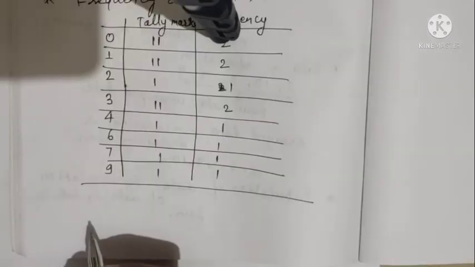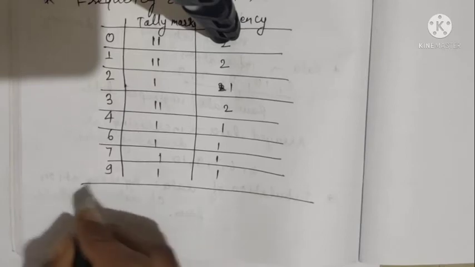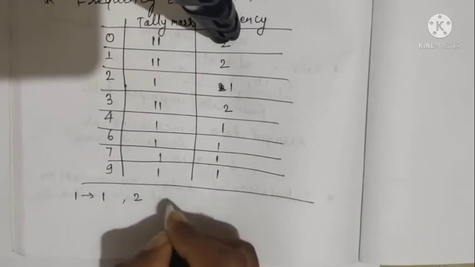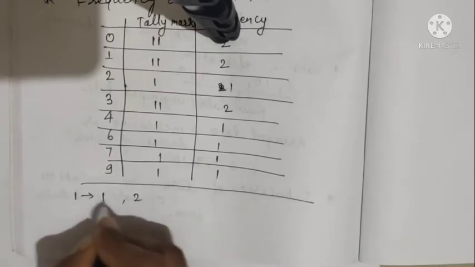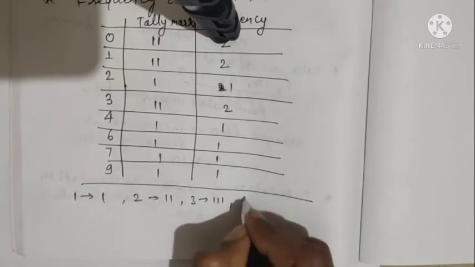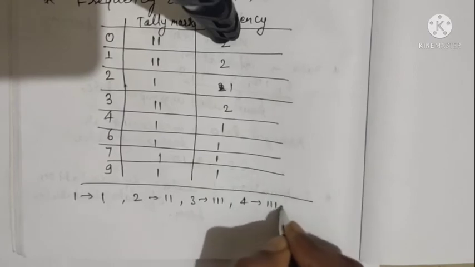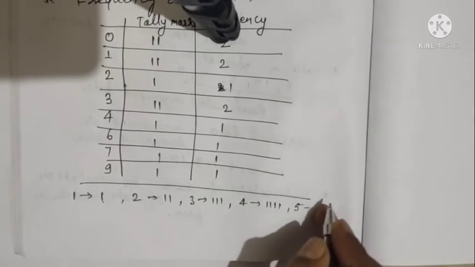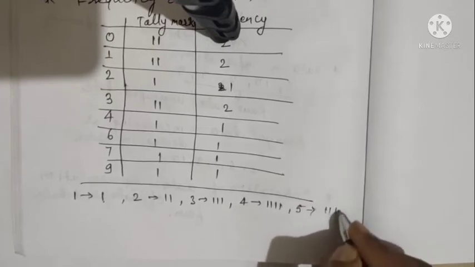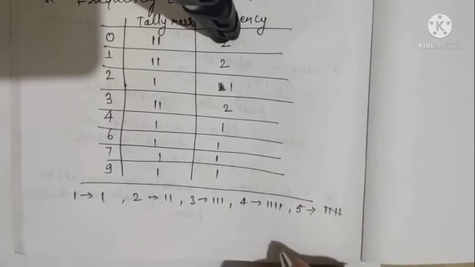Now to write tally marks, we have to follow some rules. 1 is represented as 1 stroke, 2 as 2 strokes, means 2 vertical lines, 3 as 3 strokes, 4 as 4 strokes. But in case of 5, there will be only 4 vertical lines and a cross line.